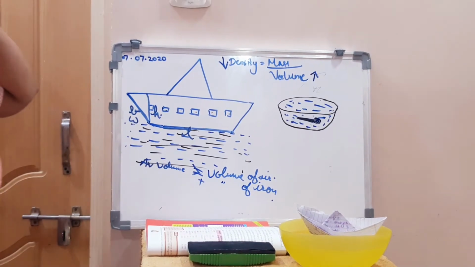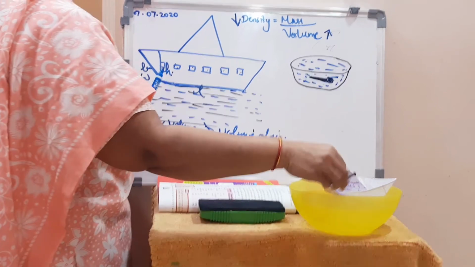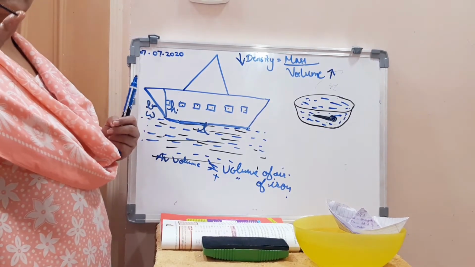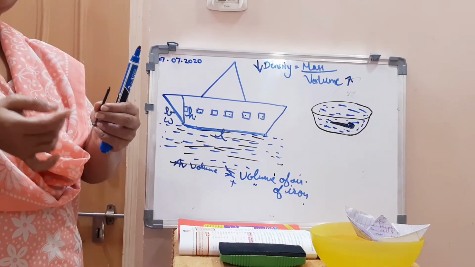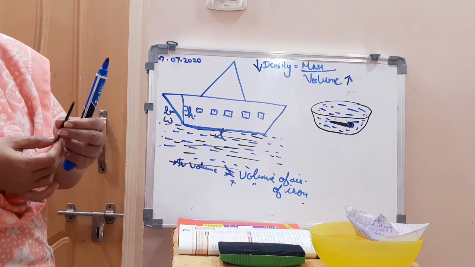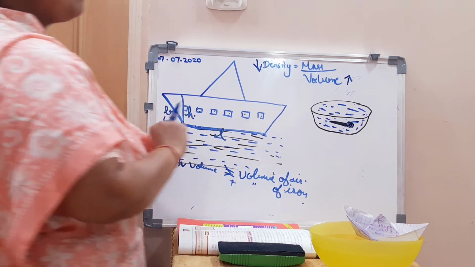And what happens to the nail? Now what happens to this nail? The volume is less, only see the length. If we tie this with a thread with a spring balance, we can calculate the mass and volume also. Volume also we can calculate by the water displaced by it. So what happens to the nail?